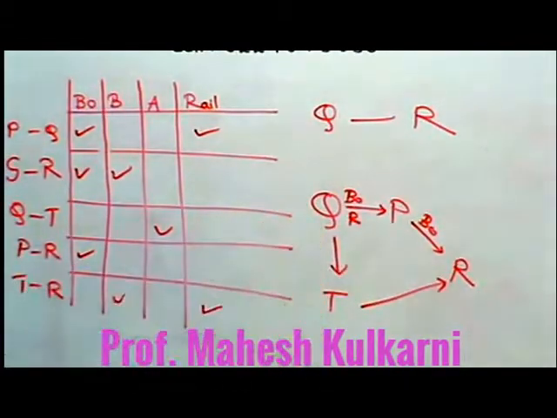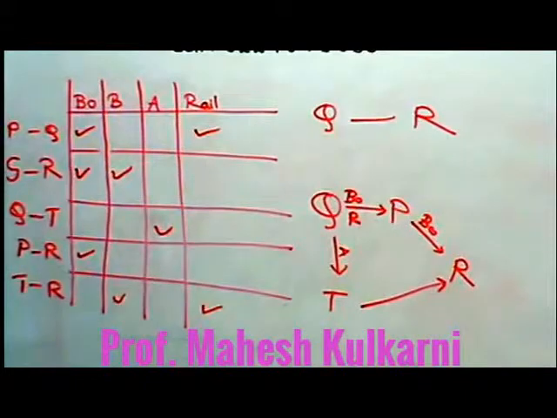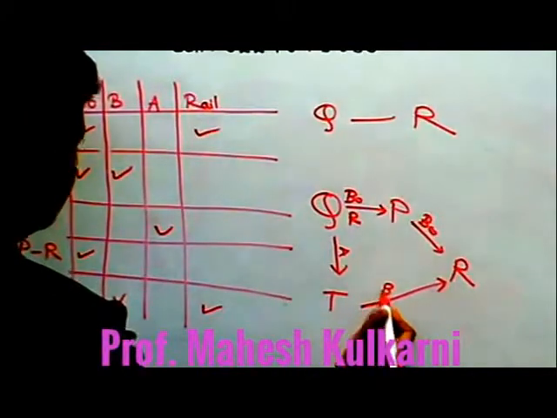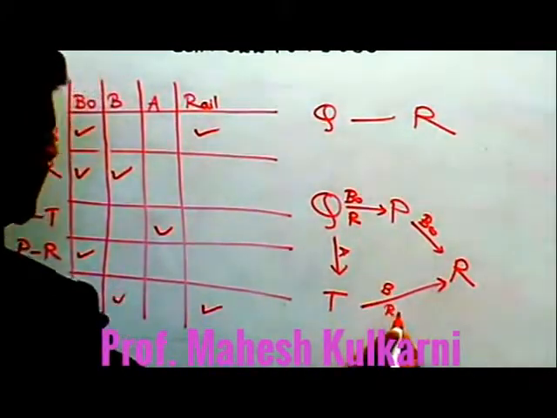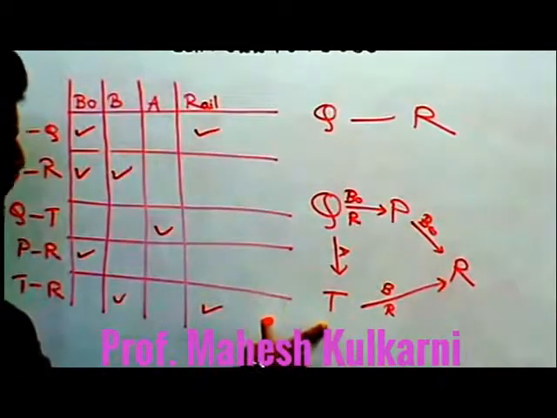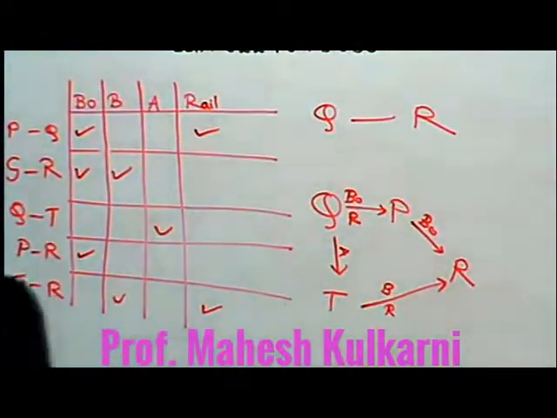Let us check out Q to T also. If I have to travel from Q to T, then I have to travel by air. And for T to R, an air route is not available. So I can travel either by bus or by rail. So both routes are available, but I have to change the mode of transport from Q to T and T to R. Therefore, this route is not valid.